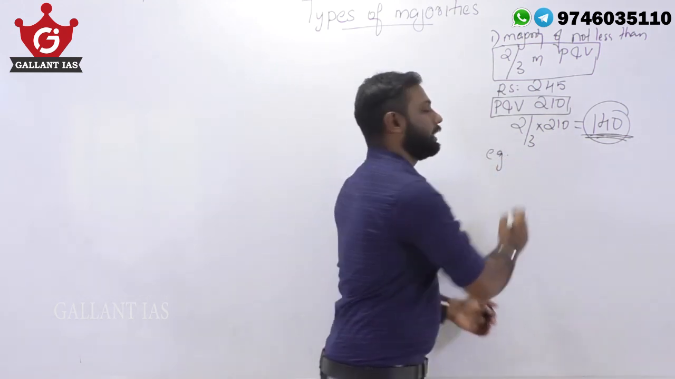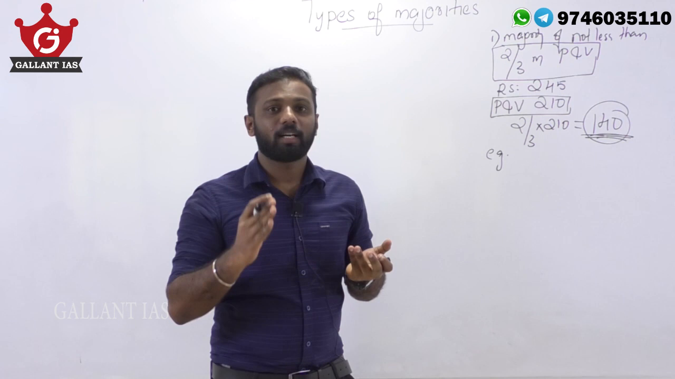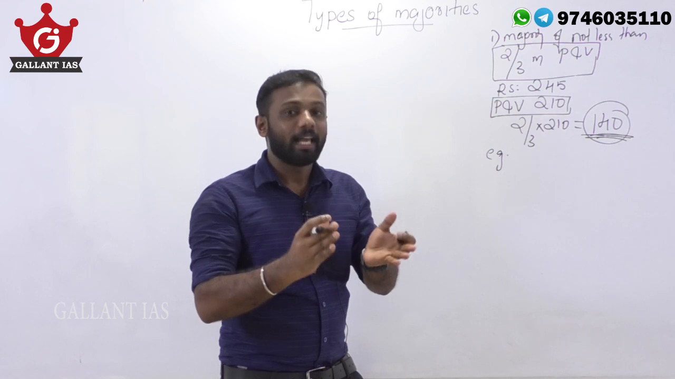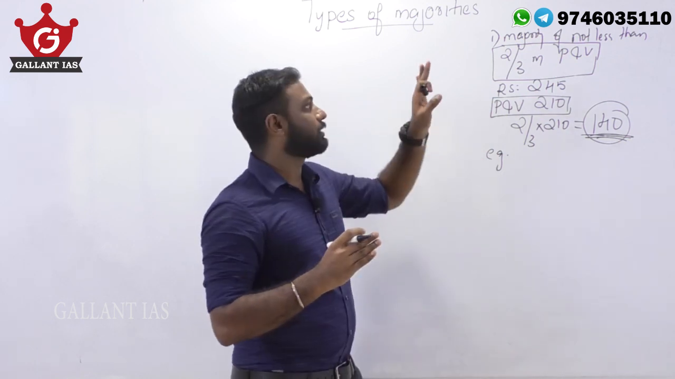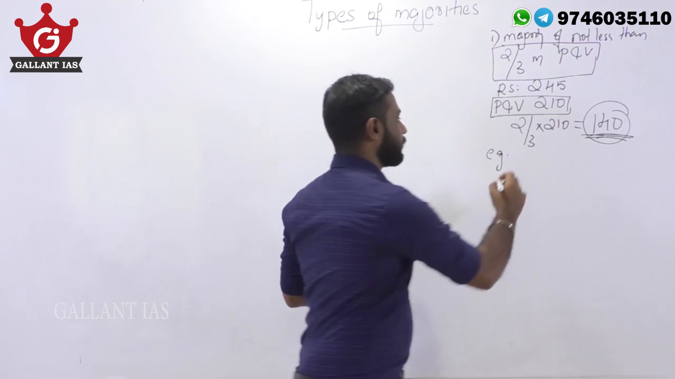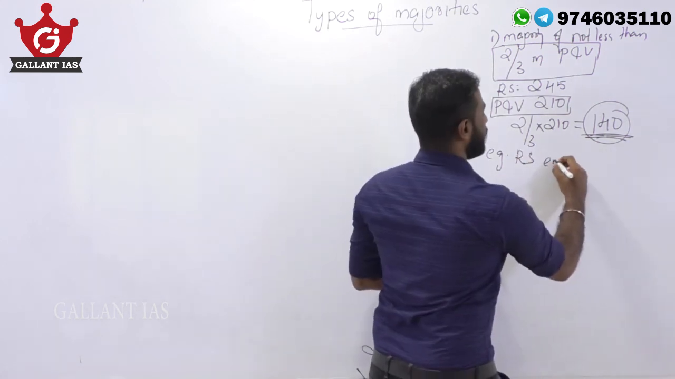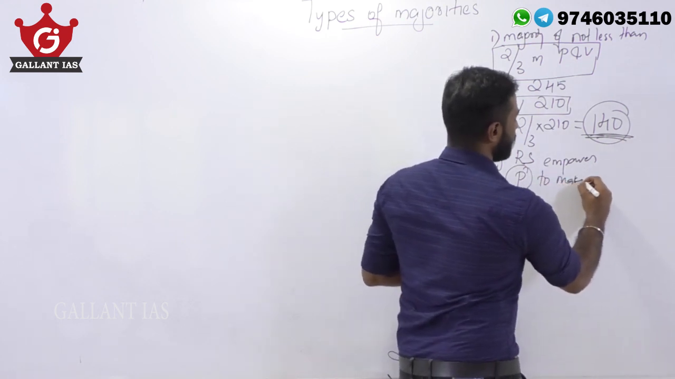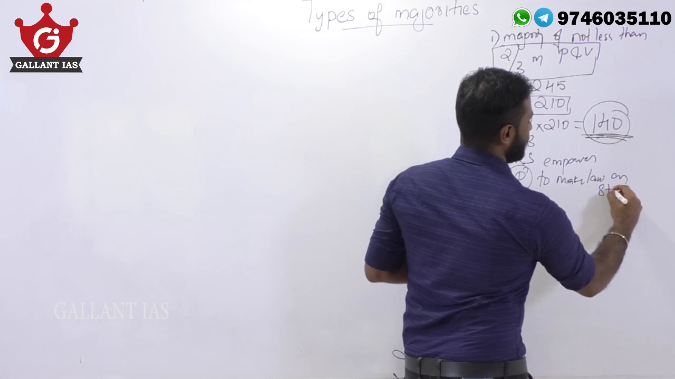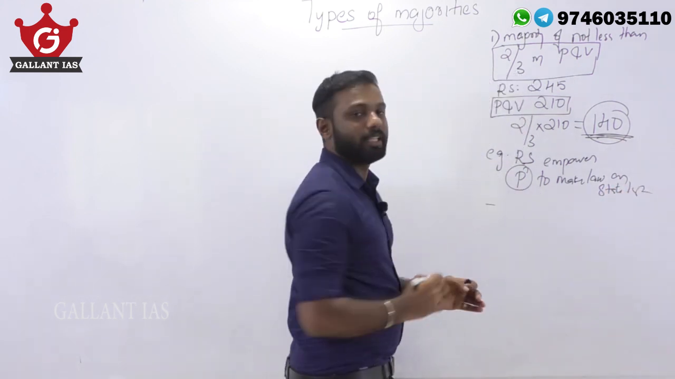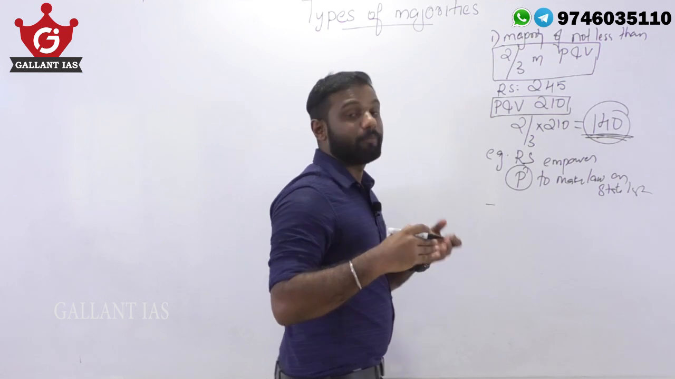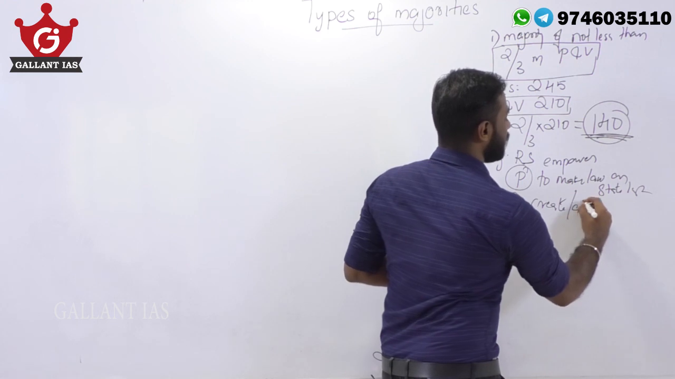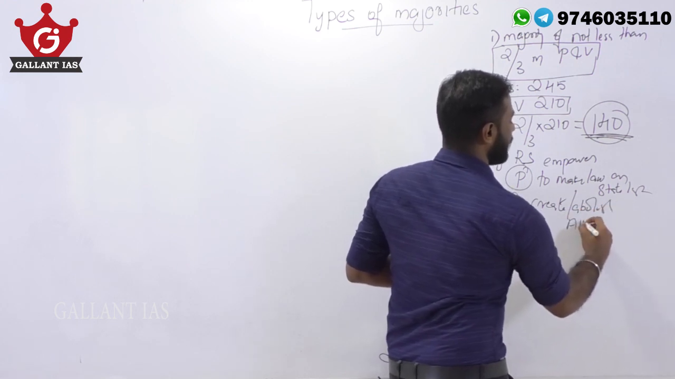Examples: if the Rajya Sabha has to pass a resolution which empowers the parliament to make laws on the state list, at that time the Rajya Sabha has to pass that resolution using this majority. Another example is the Rajya Sabha passing a resolution empowering parliament to create or abolish all India services.